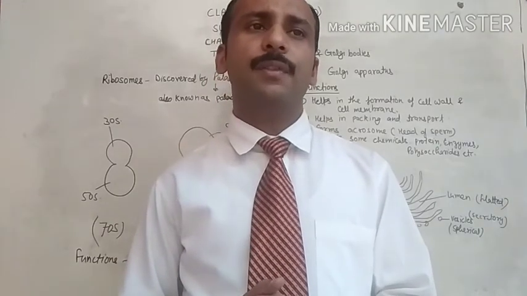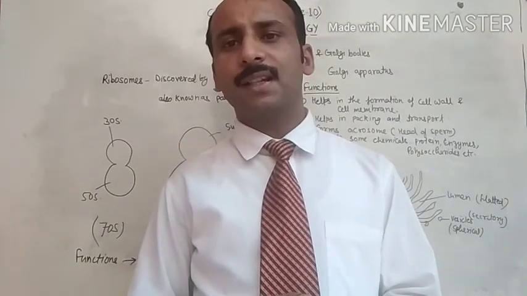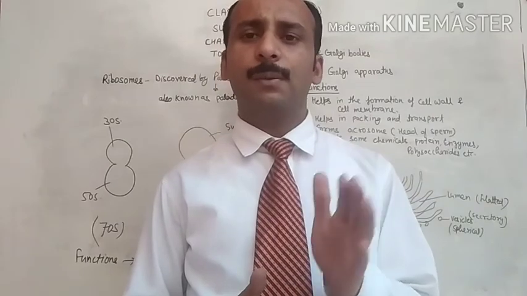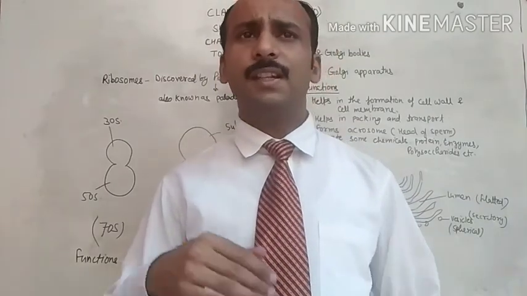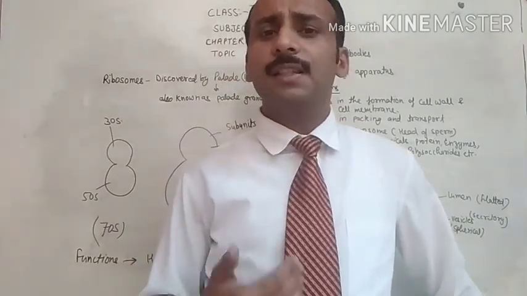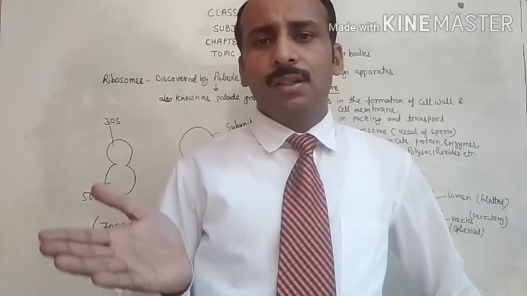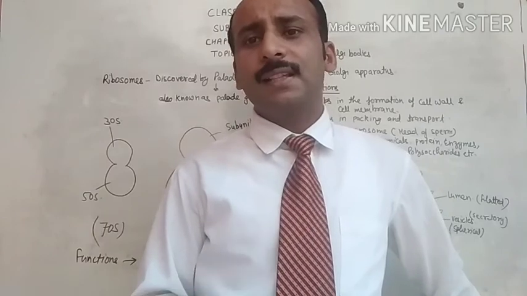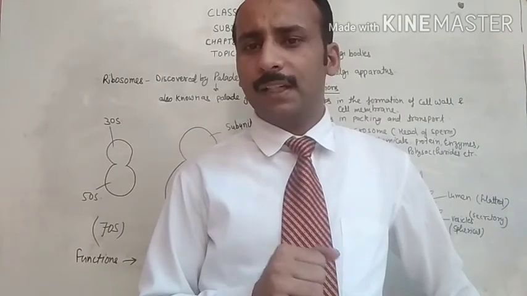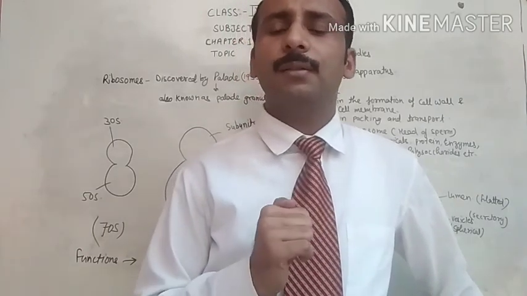Especially, lysosomes are present in the animal cells. In plant cells they are absent, but if they are present in very small amount, they release special catalytic chemicals which decompose the cells in which the lysosomes are present. That is why they are called suicidal bags.